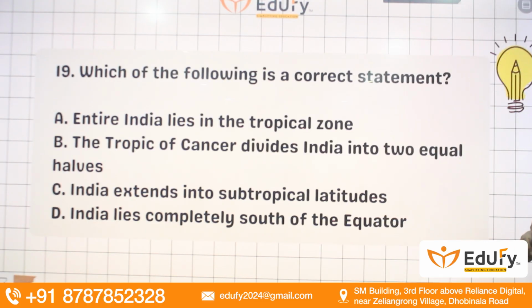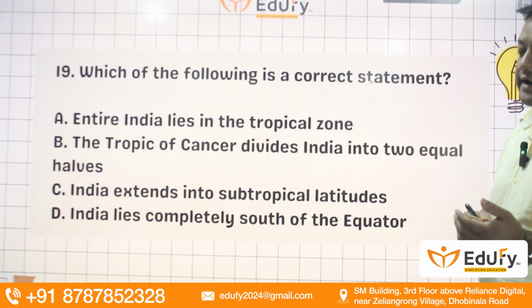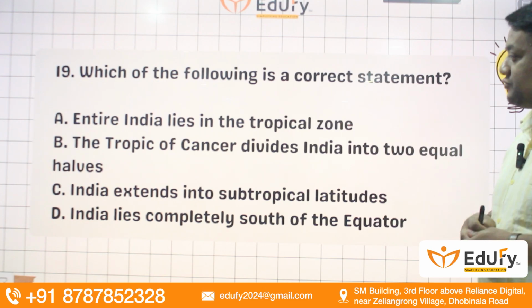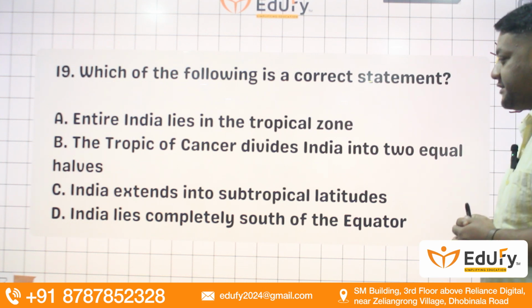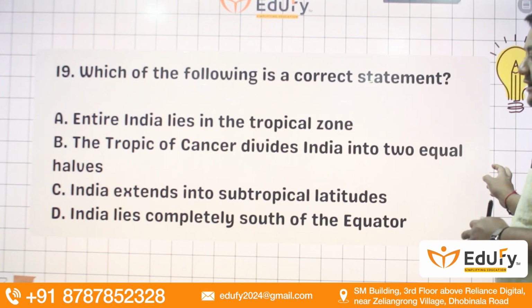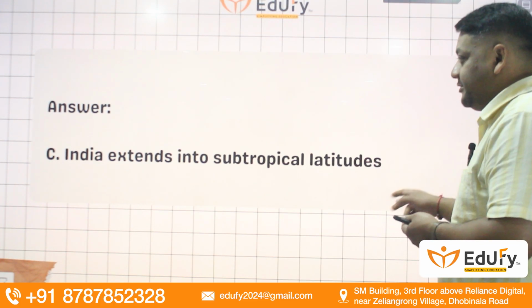Which of the following is a correct statement? Entire India lies in the northern tropical zone. No, that's not a right statement. Half of India is in tropical, half of India is in subtropical. Tropic of Cancer divides India into two equal halves. That's correct. India extends into subtropical latitudes. Yeah, India lies completely south of the equator. No, right? So we have to find the correct statement. We can say that C is the right answer. India extends to subtropical latitudes. All right, that is a 100% correct statement.